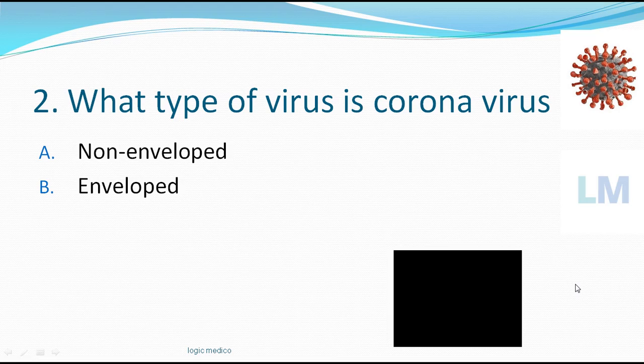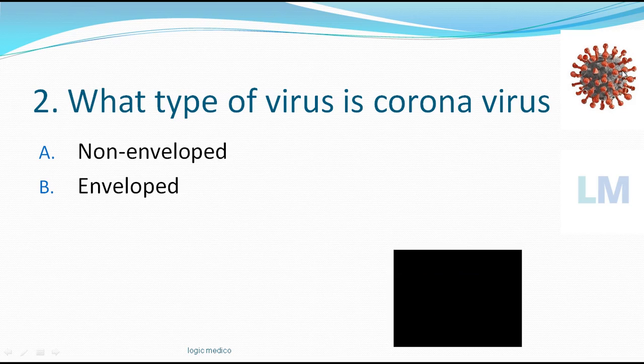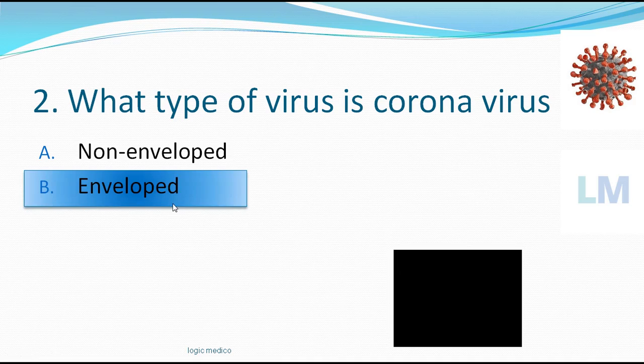The second MCQ. What type of virus is coronavirus? Options are non-enveloped, enveloped, or both. The time has started. You can see the virus right here. So it has got one covering, right? So it is an enveloped virus.